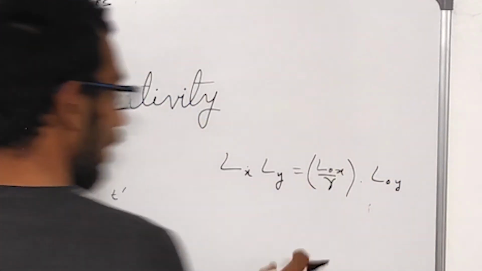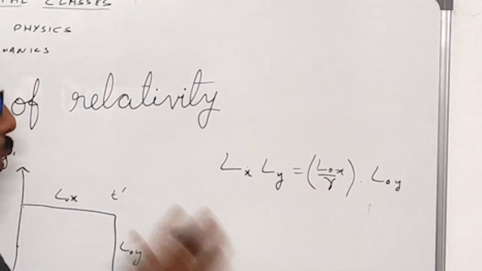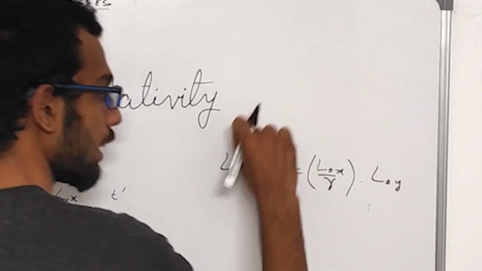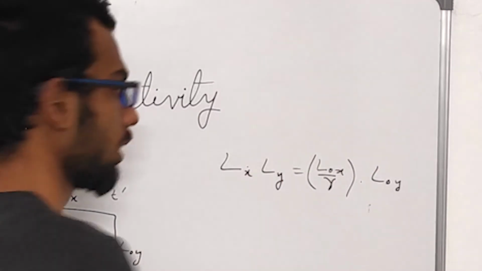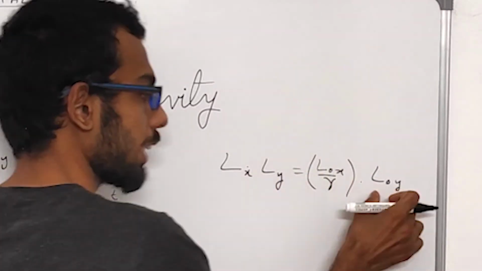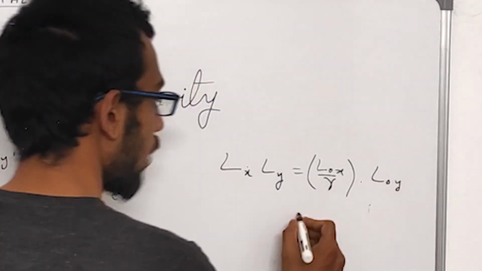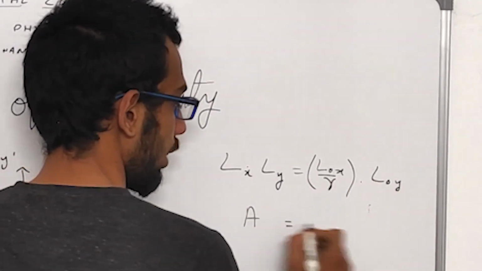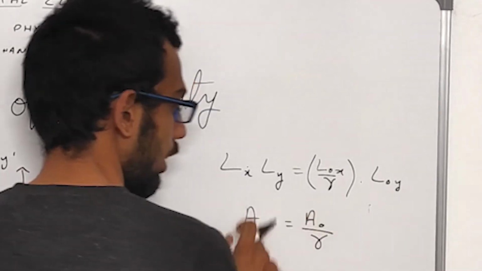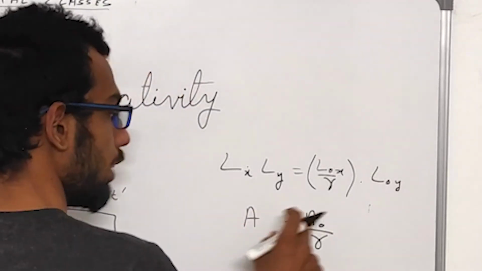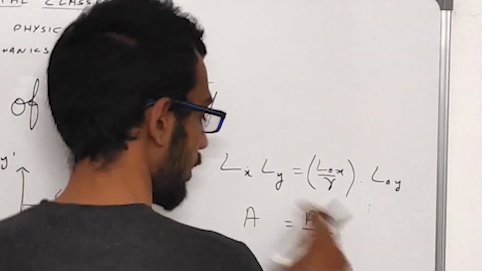Now, its motion is along the x-axis, so only Lx is affected, only the length in the x direction is contracted. So the length in the y direction remains the same, that is Ly equal to L0y. Now this is how the area varies. So area A equal to A0 by gamma, where A is the area measured in the xy inertial frame and A0 is the area measured in the x dash y dash inertial frame.